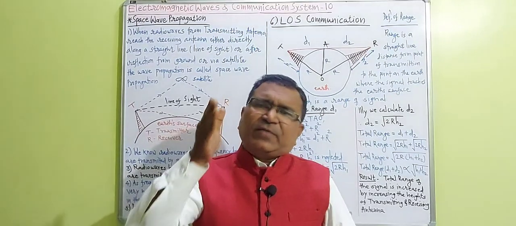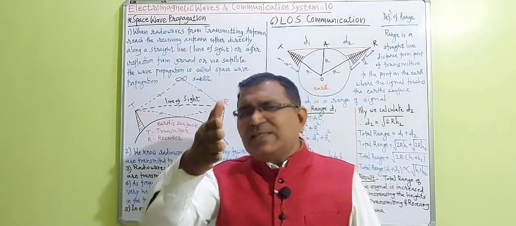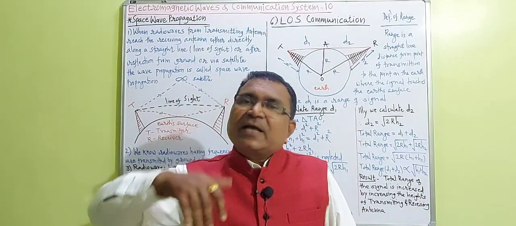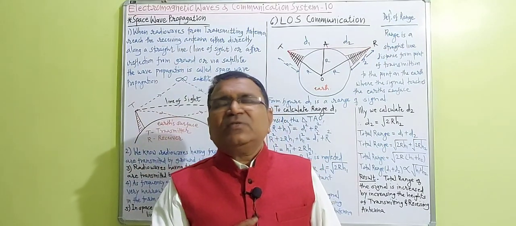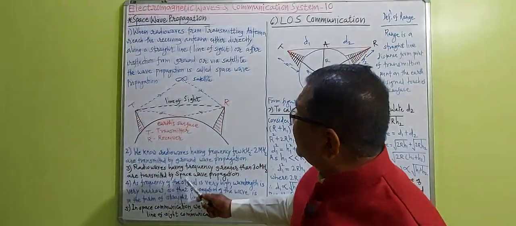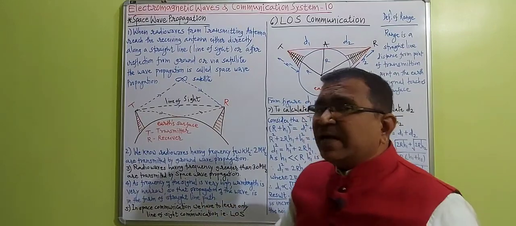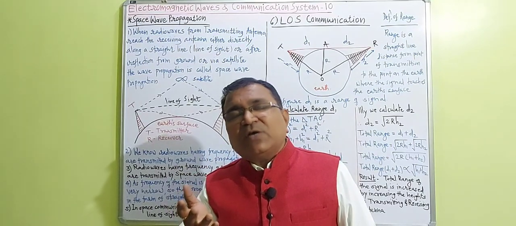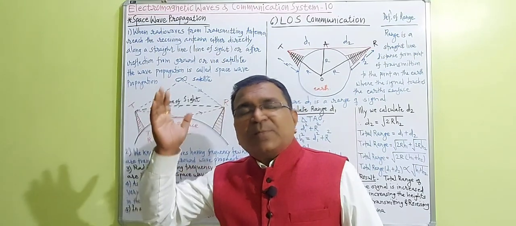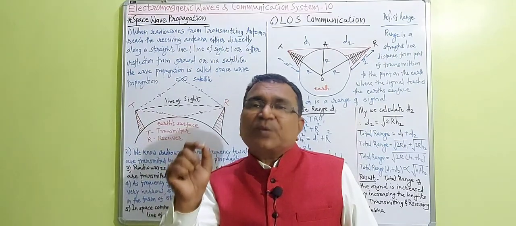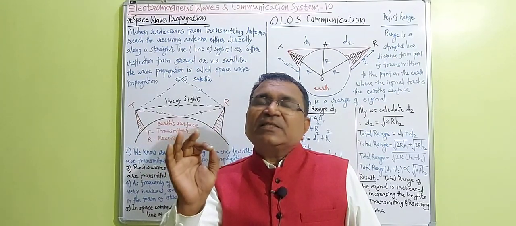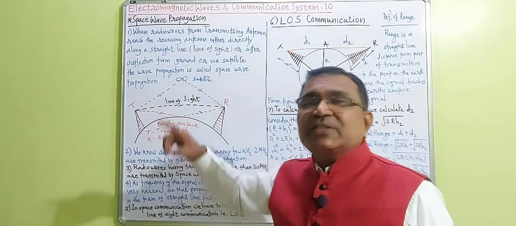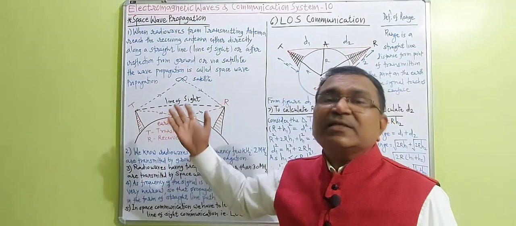And as the frequency is very large, they travel in a straight line direction because of having shorter wavelength and larger frequency. This is the most important part that I have already written on the board. We have already learned by preparing the definition of space wave propagation that transmission is of 3 types: via satellite, along the straight line, or reflection by the ground surface or the earth surface.